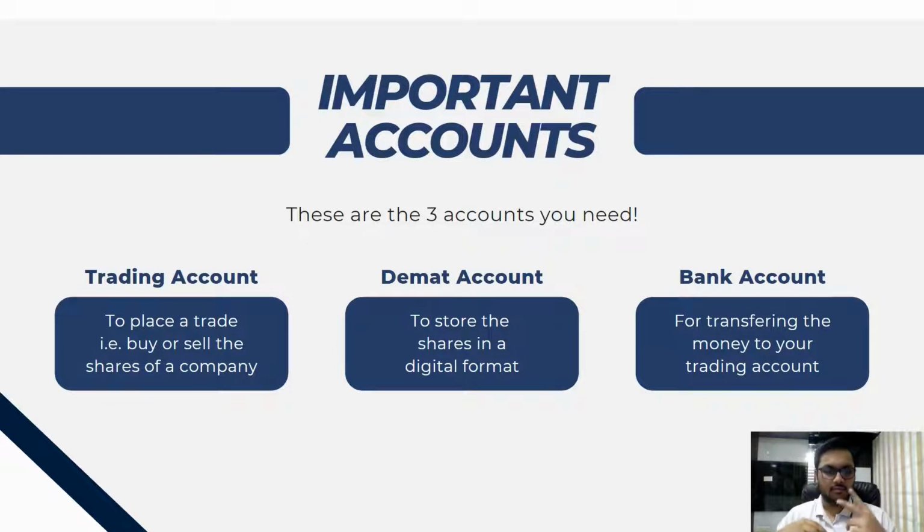So: trade, money, and shares. First of all, the trade needs to happen. I placed a buy order and someone else placed a sell order at the same price. The first thing is the trade, the transaction. The second thing is the transfer of money: the money will be transferred from the buyer to the seller, and the shares will be transferred from the seller to the buyer. So these are the three important things: trade, money, and shares. Now let's discuss what goes on at the back end for each one of them.